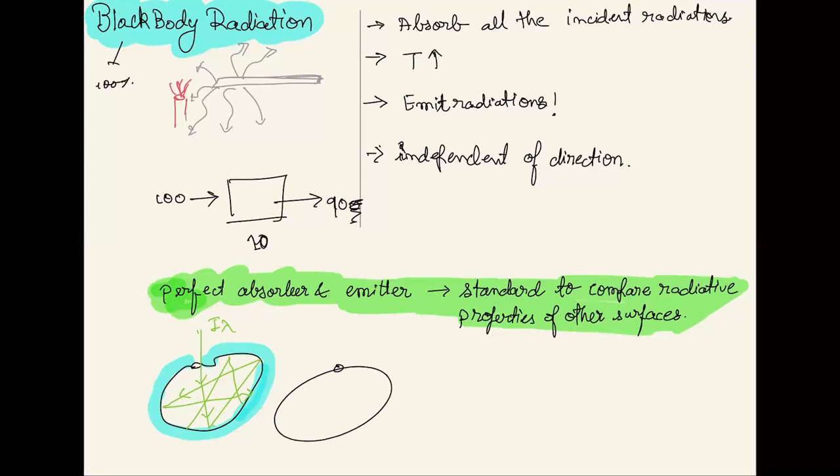It's the same body, which is insulated. And now this body starts emitting out